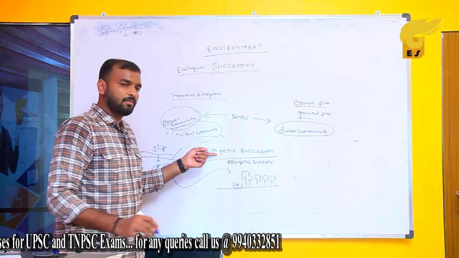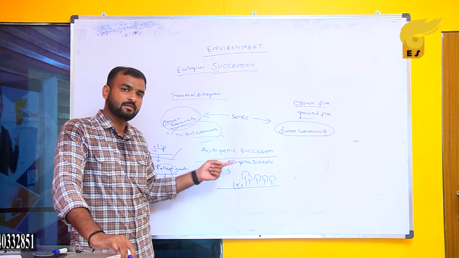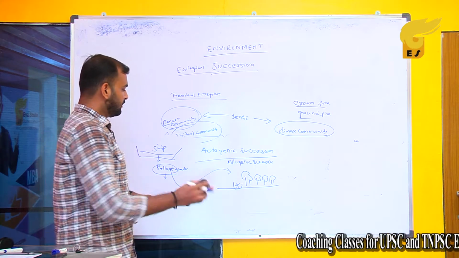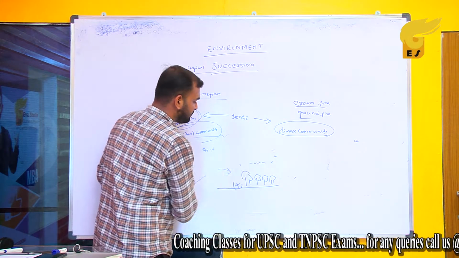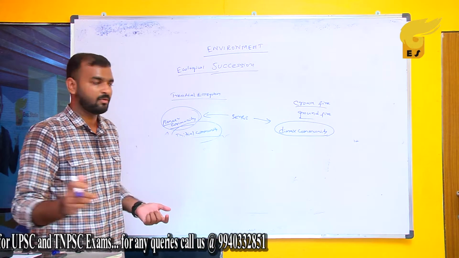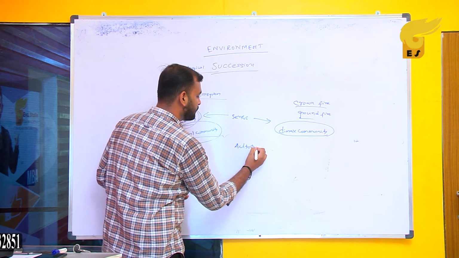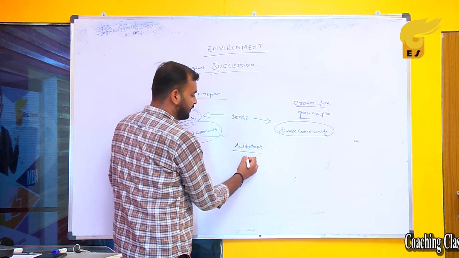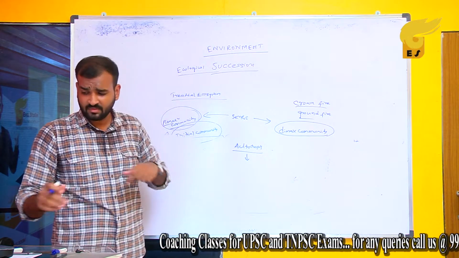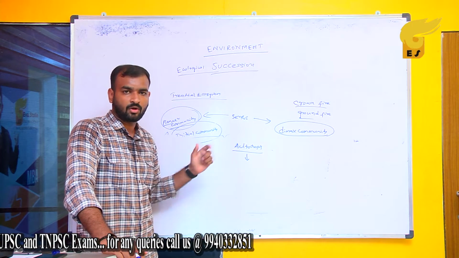If succession is brought by the same community, then we call it autogenic. If it is a different community, it may be an invasive species, then it is called allogenic succession. And the next topic is autotrophic succession and heterotrophic succession. We know what an autotroph is. Autotrophs are green plants. If a succession is brought by green plants, which depend on themselves for the production of energy, then that succession is called autotrophic succession.